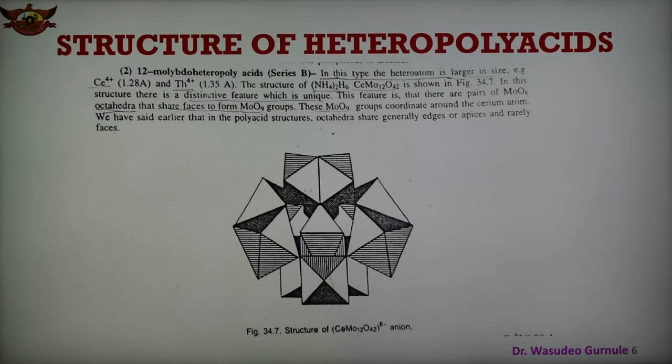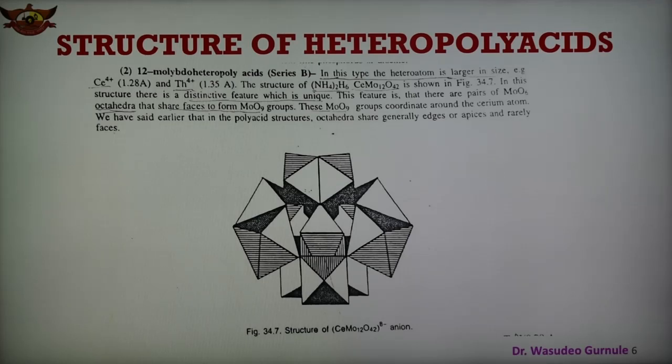These Mo2O9 groups coordinate around the cerium atom, and we have said that in a polyacid structure, octahedra share generally the edges or apices and rarely faces. So in rare cases they share the faces.